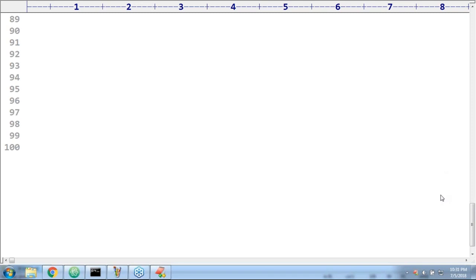Anuradha, float is really immutable only. Float is really immutable. All fundamental data types are immutable. The only thing is the reusability concept is not there.